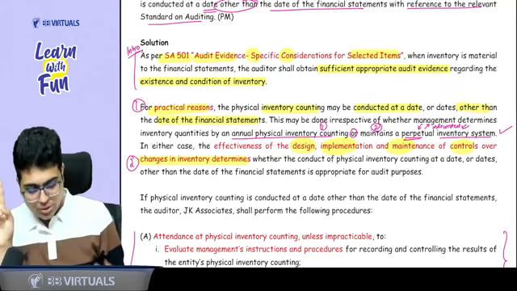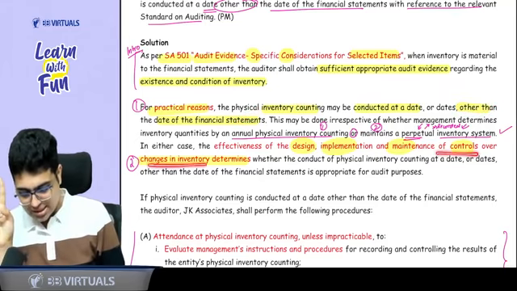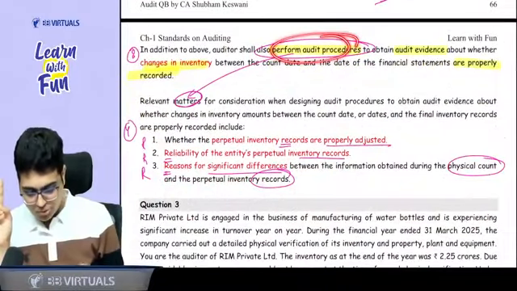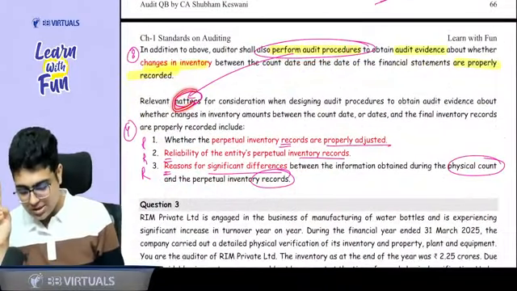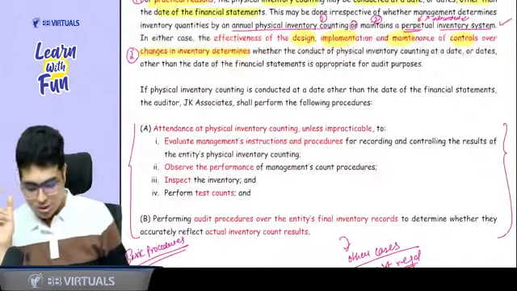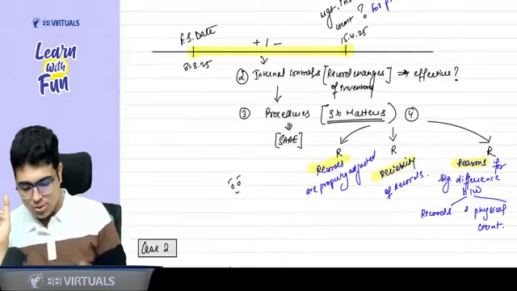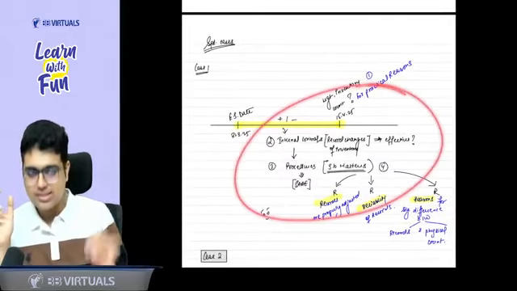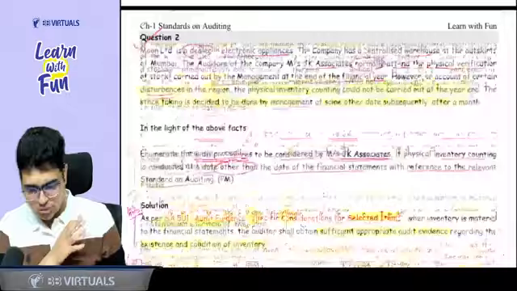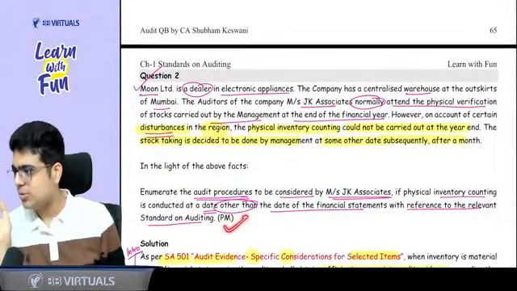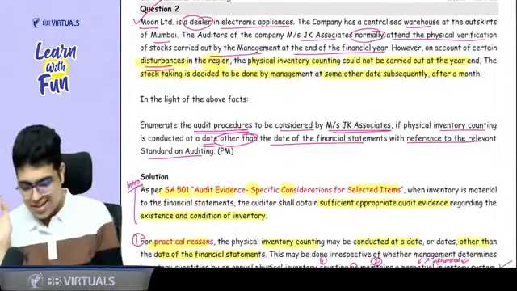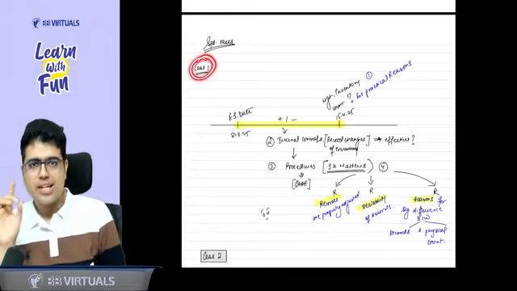Second thing, we want to test the internal controls, whether the changes are properly recorded. Now, when you want to test the internal control, you perform the procedures. While doing this procedure, you consider 3 matters, RRR. This is how you properly frame your answer. So first of all, you write the basics, then you write these points of special case that I just taught you. Clear, boss? Clear, sir. So this question was asked long back in your practice manual, can be repeated in exam, so you should be thoroughly done with it. Is the case number 1 clear?